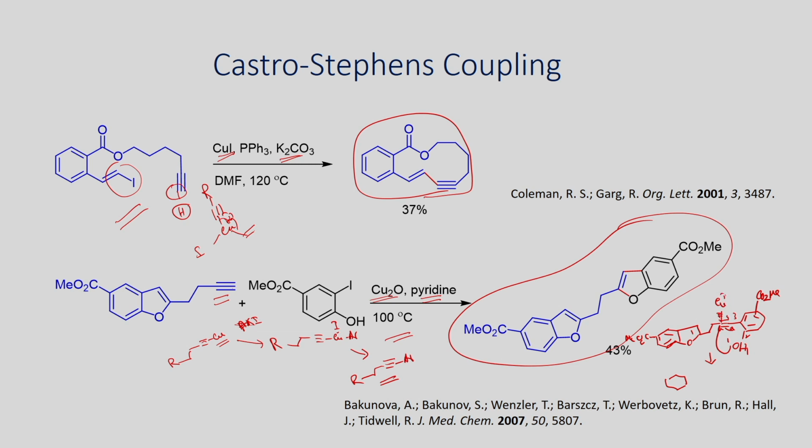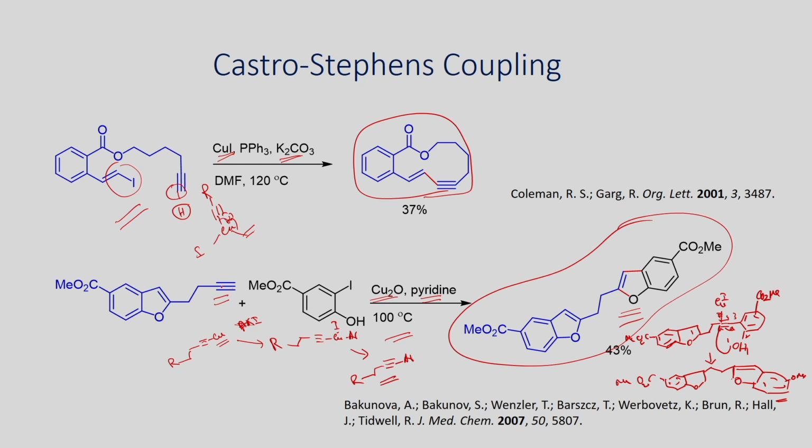Once you form this one, you get the cyclic compound as the product.